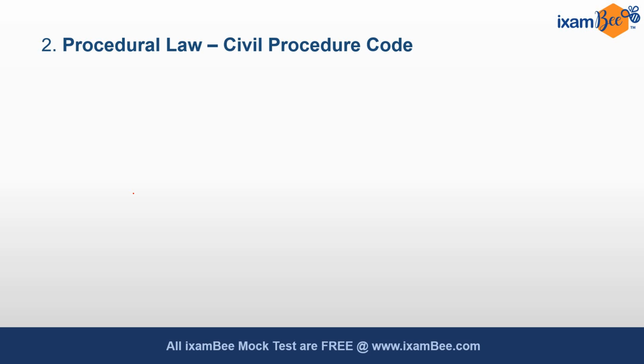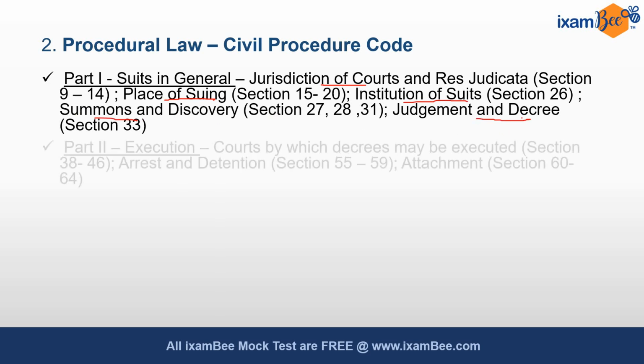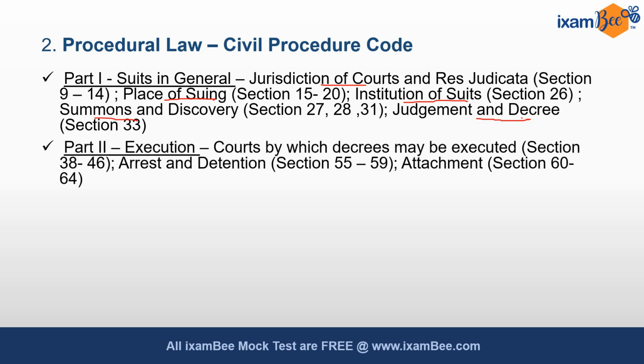Important sections that you need to cover in Civil Procedure Code are part 1, suits in general. Under this you have jurisdiction of court and res judicata which is mentioned in section 9 to 14, place of suing which is mentioned in section 15 to 20, institution of suits, summons and discovery, judgment and decree mentioned in section 33. Then we have part 2, execution, in which we have courts by which decrees may be executed which is present in section 38 to 46.